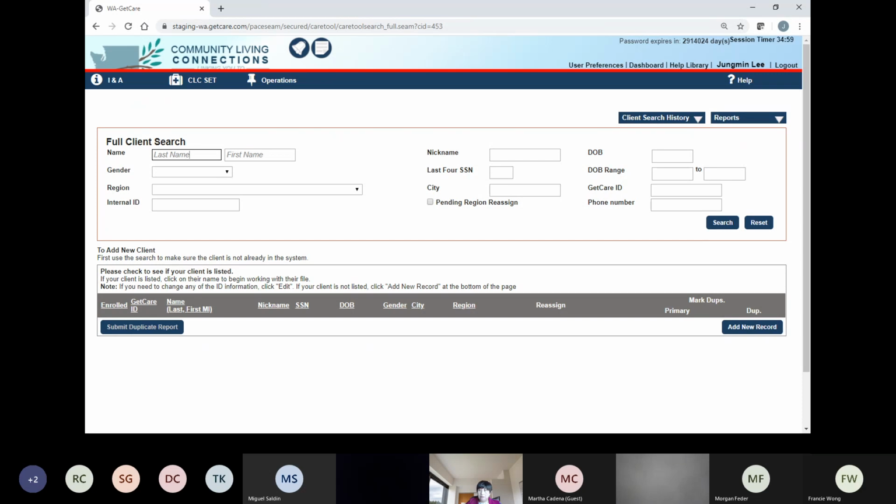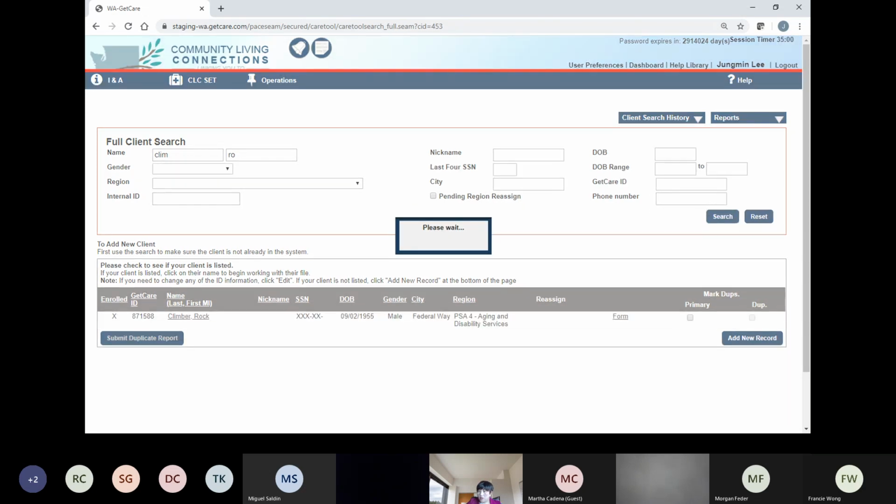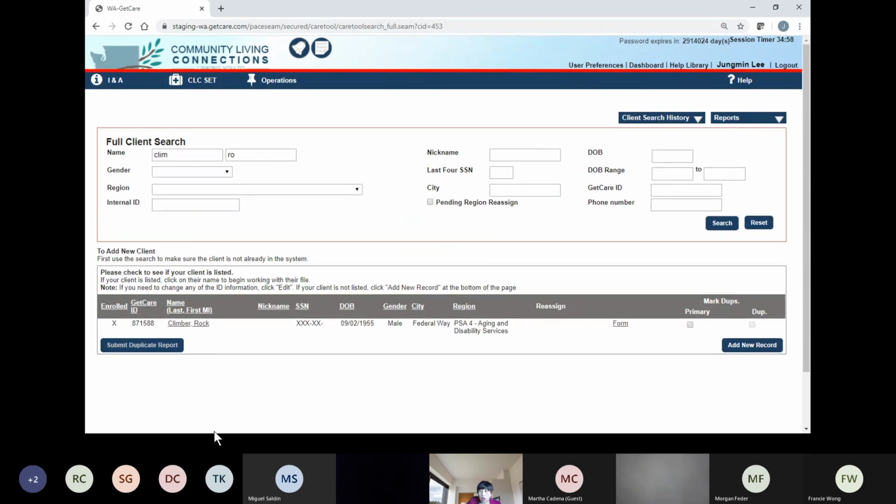So either way is fine. So you go here and you click Clymer. Okay, so I will use maybe CLIM, right? Like I said, two letters, three letters, or four letters usually. And for the first name, I just say maybe RO. Okay, let's click search. Okay, so we have one client here.